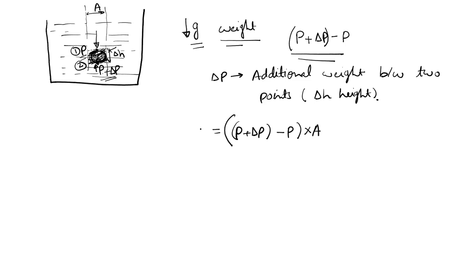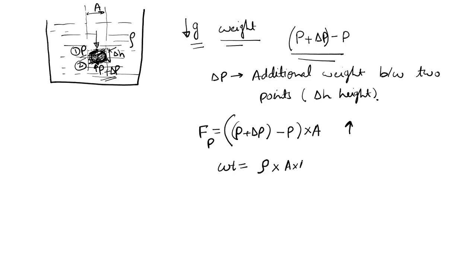So net force due to pressure is in upward direction, if I multiply it by A. And if I calculate the weight of the fluid between these 2 points for delta H, that is density into volume into g. Let's suppose the density of this fluid is rho.